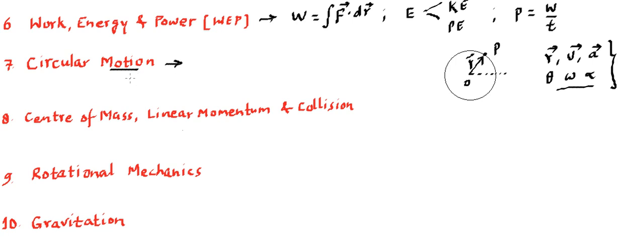After understanding this motion, the 8th chapter will bring something new. It's named center of mass, linear momentum and collision. Till now we were talking about a single particle. In all the chapters we talked about a single particle, its motion, its description and the cause behind motion. Now what if there is a collection of several particles? Let's say there are n particles subjected to several forces and we need to talk about their motions. We know how to handle one particle, so we can try handling all the particles.